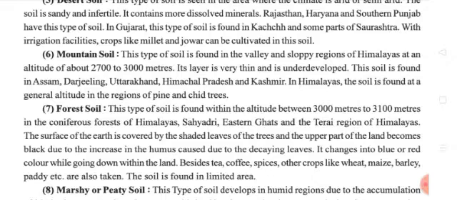Its layer is very thin and it is underdeveloped. This soil is found in Assam, Darjeeling, Uttarakhand, Himachal Pradesh and Kashmir. In the Himalayas, the soil is found at a general altitude in the region of pine and chir trees.